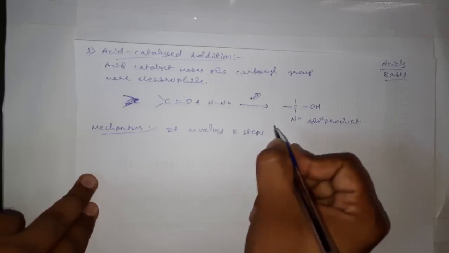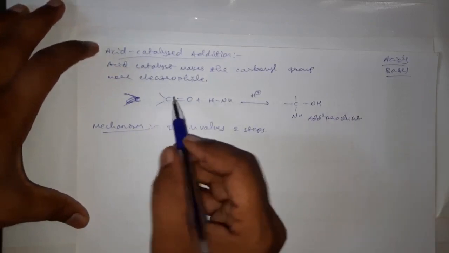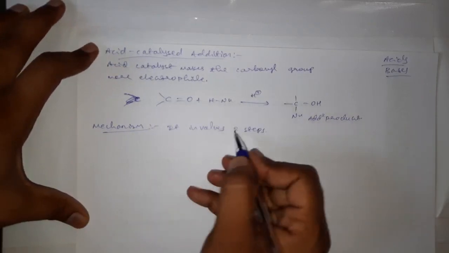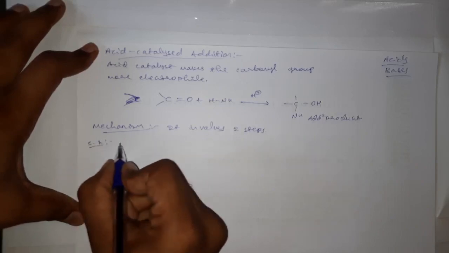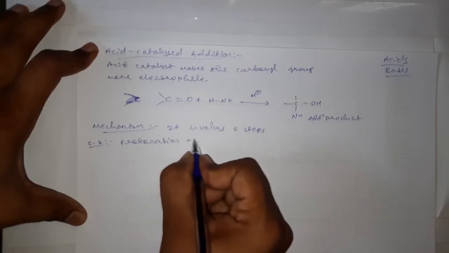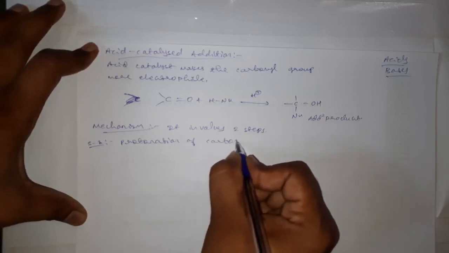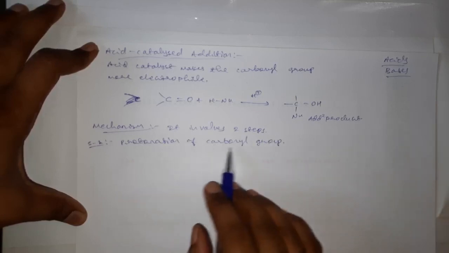The mechanism of addition of nucleophiles to the carbonyl group in the presence of an acid as a catalyst involves two steps. Step number one involves protonation of the carbonyl group.